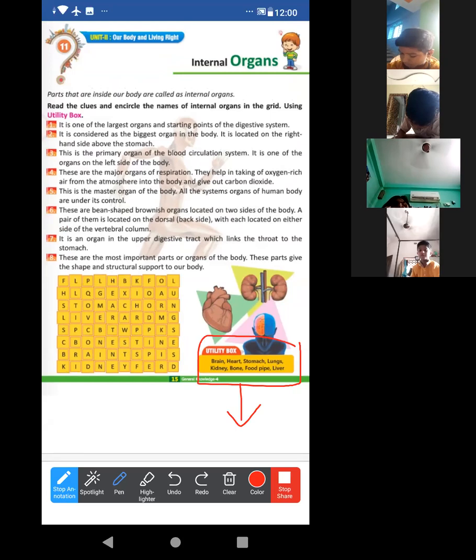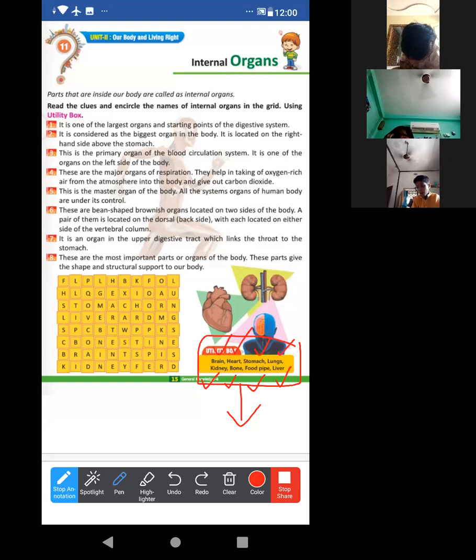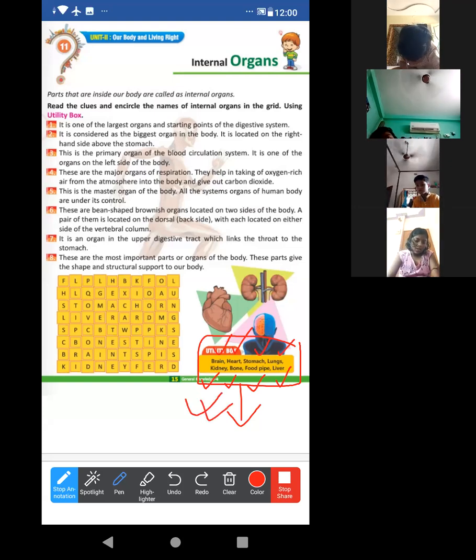Here some words are given: brain, heart, stomach, lungs, kidney, bones, food pipe and liver. These words are given in this utility box, and we have to utilize them. How? Read the clues and encircle the names of the internal organs.